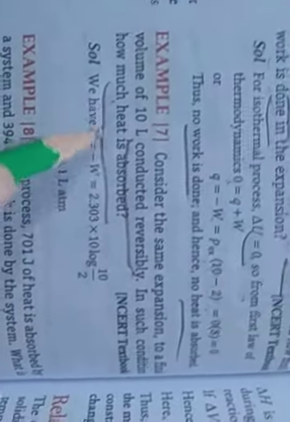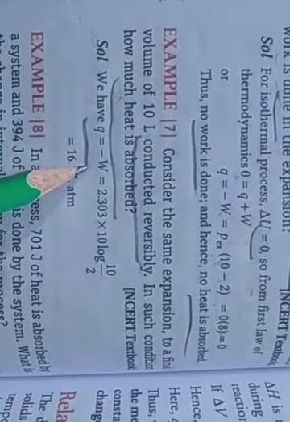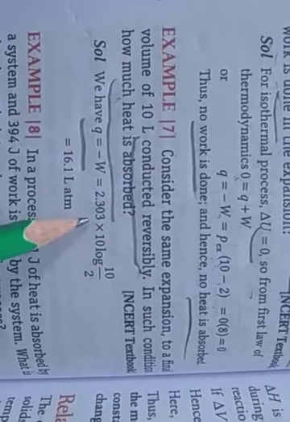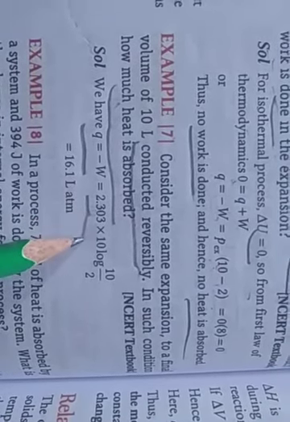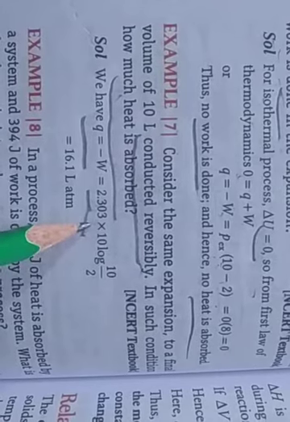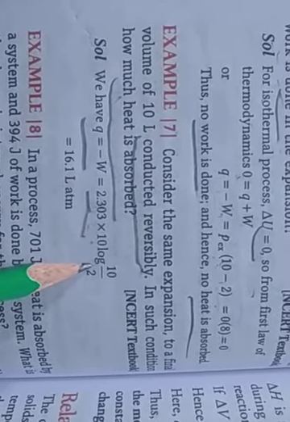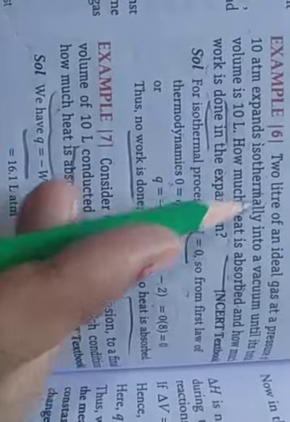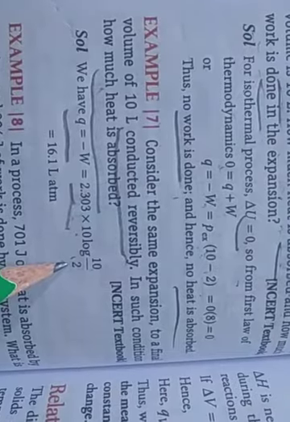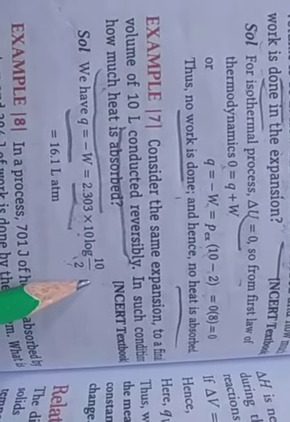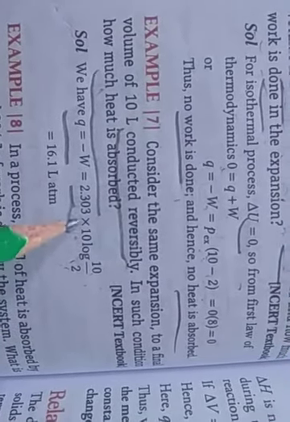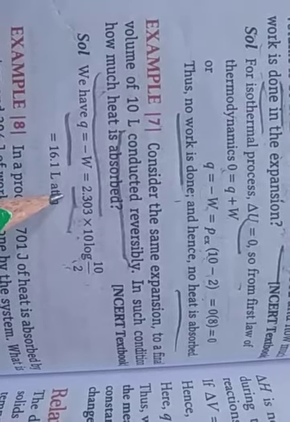The formula is Q is equal to minus W, which gives 2.303 times 10 log of 10 upon 2, because the same conditions apply. So 10 by 2 is 5, so 10 log 5. Multiplying 10 by 2.303 gives 16.1 liter atmospheres.